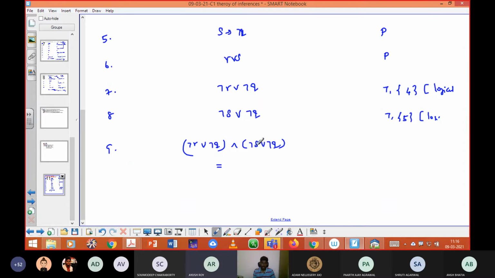Negation Q, union. Yes, negation Q can be taken as common. So the remaining term will be negation R and negation S. Am I right? Yes, sir.